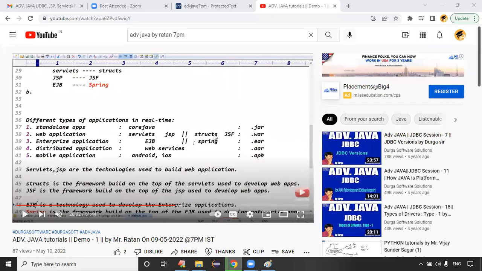Sir, during Core Java, you shared some interview questions. You said that for Advanced Java also, you would share the same pattern, as a PDF. But we have not received that PDF.